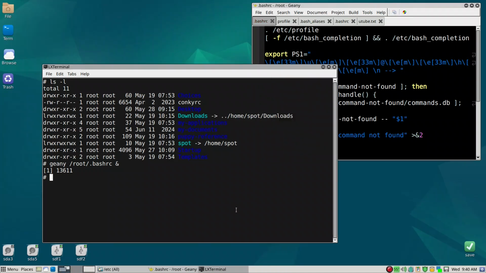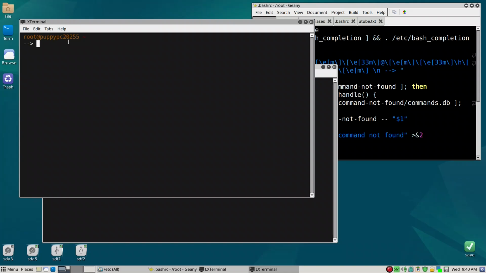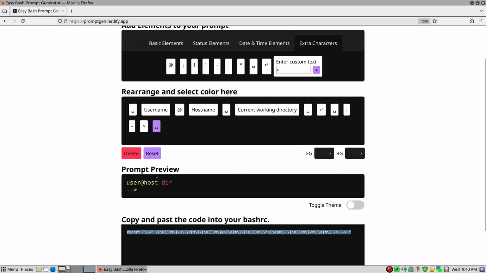Now we're going to open up a new terminal, and let's see what that looks like. So now you can see the color of the terminal has changed, and the new line. And then I noticed that this color, this directory shorthand, hasn't changed. These colors should have been yellow rather than a reddish color. So there is a little bit of a problem.